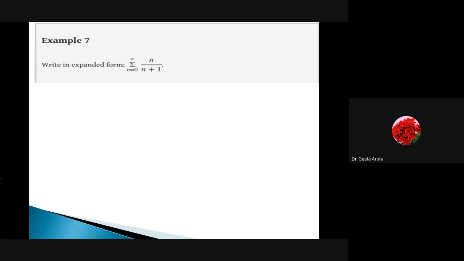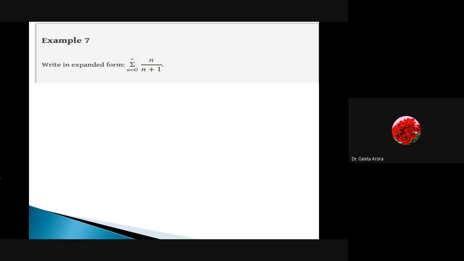Let's start with the next. Here we are saying you have to write in the expanded form, and the summation is going from n equal to 0 to infinity. So can you write down the terms? Just write in your own notebook, not in your chat box, because then I have to wait for you to see what you're doing and how you're doing. So just write down, take some time, and then we will see the solution. Here we are saying n is equal to 0 to infinity. Let me use my pen and paper so that I can see what your speed is. Can you go with my speed or not? So let's discuss, and then we will see the solution.